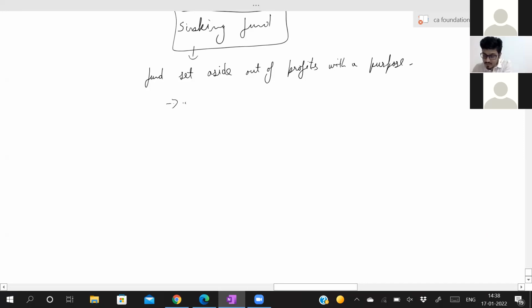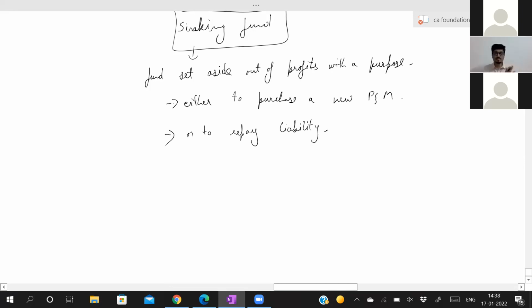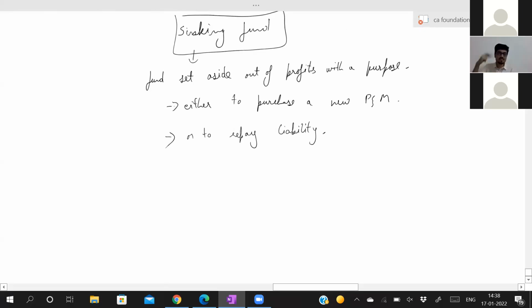It can be either to purchase a new plant and machinery, or to repay a liability. Whatever might be the reason, you are setting aside some fund out of your profits with a purpose. So a sinking fund will always be a future value. You are thinking about the future and saving today. So the sinking fund amount at the end will always be your future value.